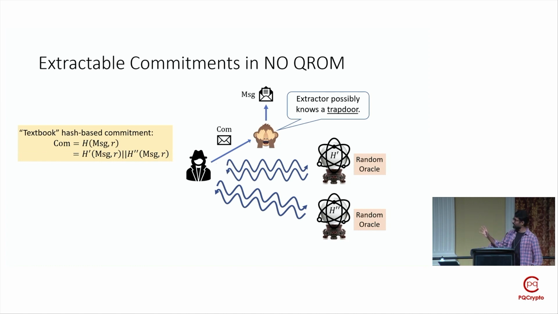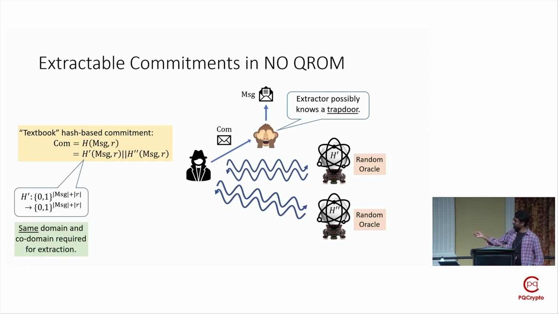First, in our analysis, we interpret the random oracle H as being the concatenation of two independent random oracles, H prime and H double prime, of certain domain and codomain. As a result, we also allow the adversary access to these internal random oracles, H prime and H double prime.